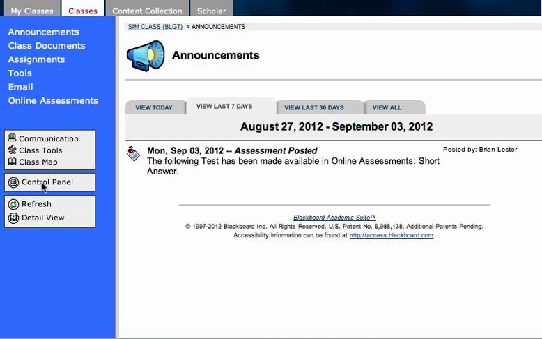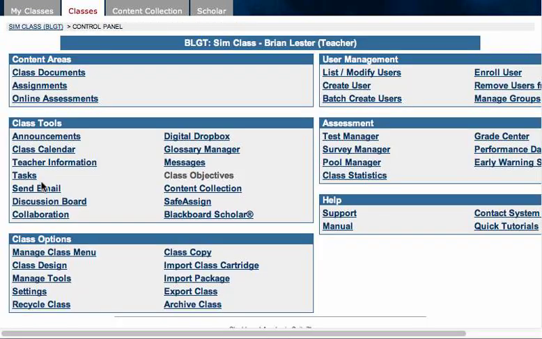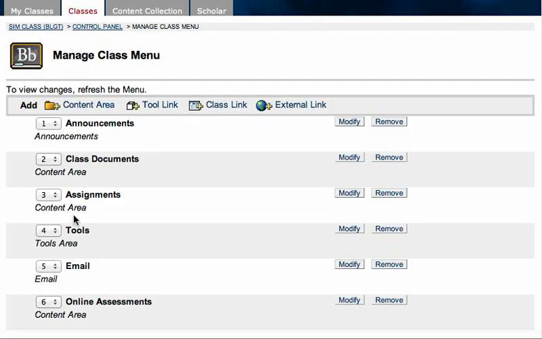Okay, let's explore the control panel, and you can access this as a button on the page for a given class. So let's click this. I'm going to look at, first of all, the Manage Class Menu in class options. And this allows me to look at the folders or options that appear on the sidebar.